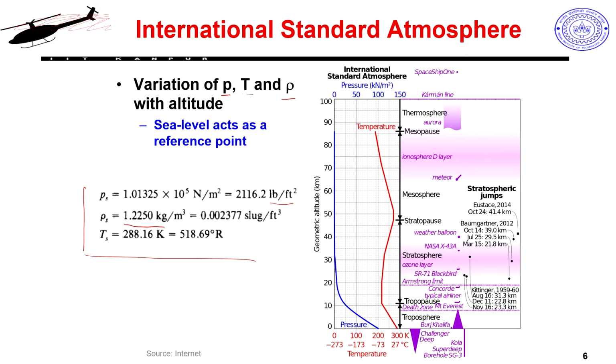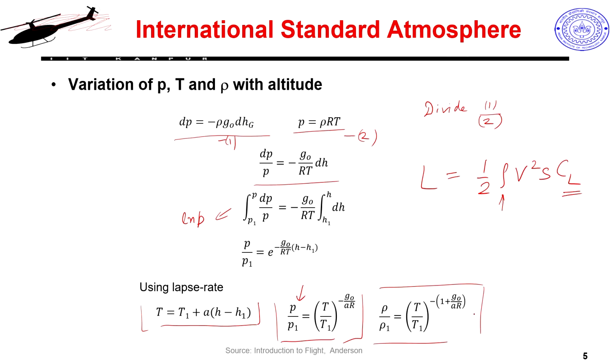1.225 kilogram per meter cube. Standard temperature is 288.16 kelvins. So, these are the standard sea level reference values. Now, any value I have to calculate, I would use this as a reference and use these three formulas. So, my T1, P1 and rho 1 would become sea level reference values, and correspondingly I can calculate my T, P and rho.